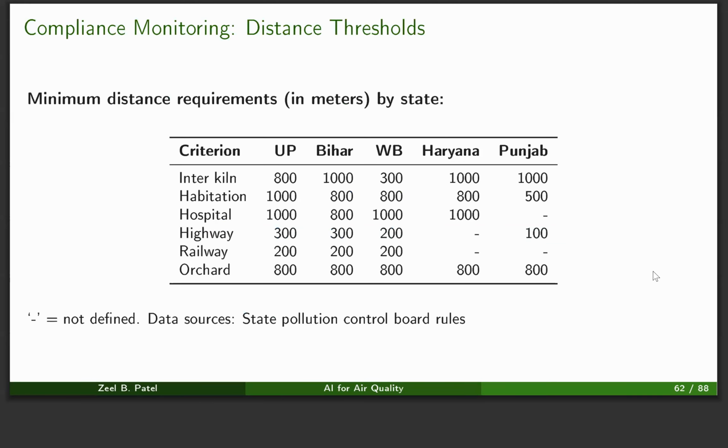Now we come to compliance monitoring, which means that once we have the exact location of brick kilns, what more can we do to help the policymakers? There are certain distance requirements from various different objects defined by each of the states. Here the criteria are like, there should be a minimum distance between 2 brick kilns. There should be at least some distance from habitation, hospital, highway, railway, and all those things. And this table shows the distance requirement for each of the states. This also shows that each state has its own rules, and these are not governed by some scientific surveys, but sometimes chosen ad hoc.